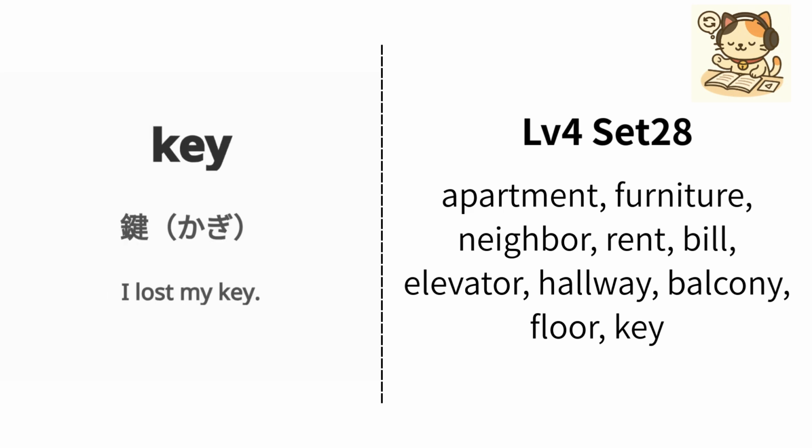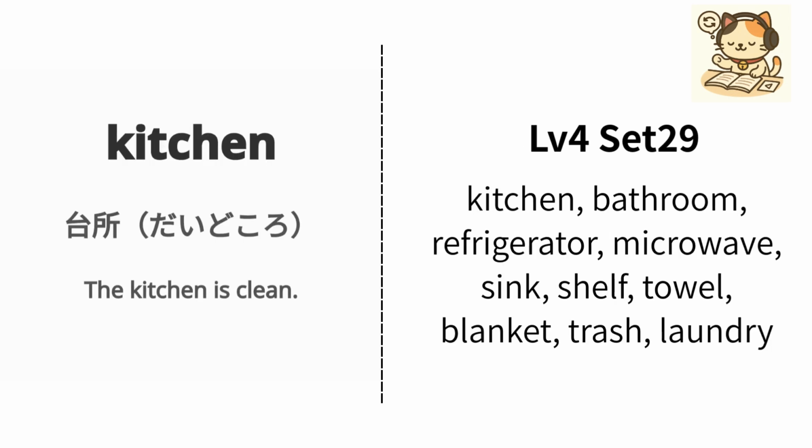English is key. Japanese is kagi. Example: I lost my key. Watashi wa kagi o nakushimashita. Repeat, key. English is kitchen. Japanese is daidokoro. Example: The kitchen is clean. Daidokoro wa kirei desu. Repeat, kitchen.